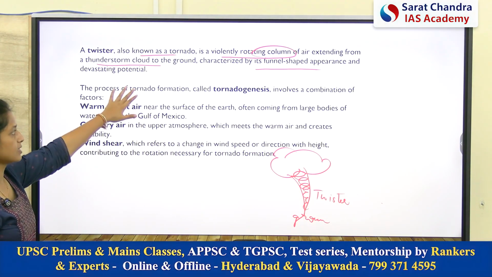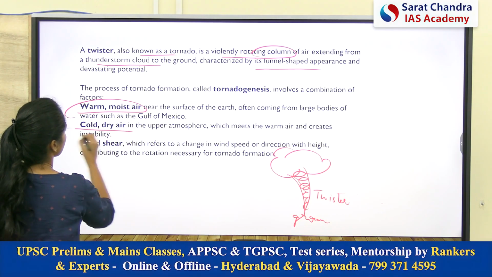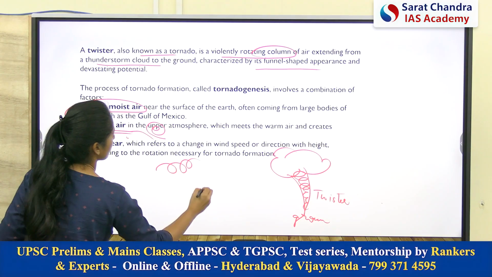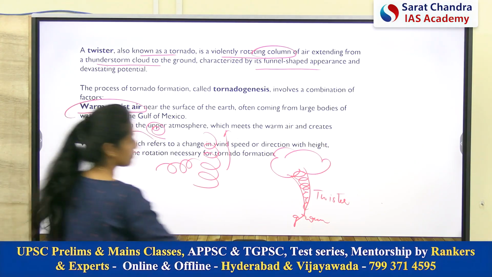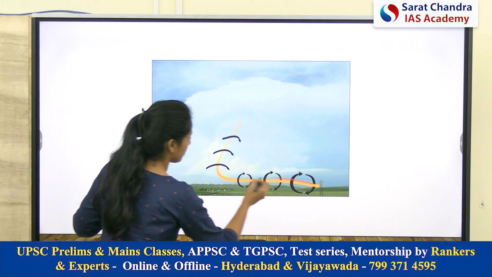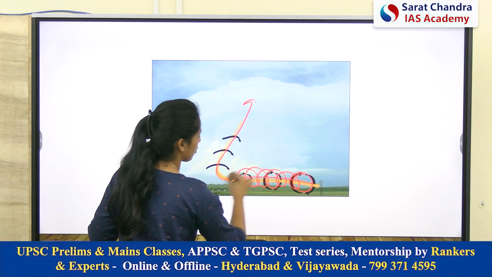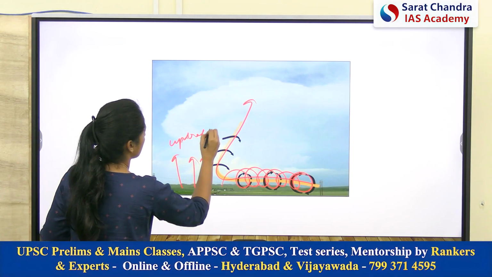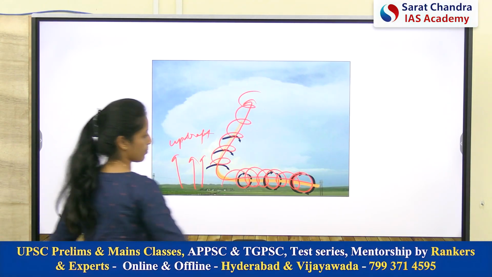Okay, so the process and the factors responsible we already discussed: the warm and moist air, and the cold and dry air, which will eventually create a circular motion, and this circular motion will eventually get converted into vertical motion because of the wind shear. We discussed this. Now, see, this is the example. Initially the rotation was in the horizontal direction, and as the updraft of the air increases, this horizontal motion got converted into vertical motion. So this is the example.